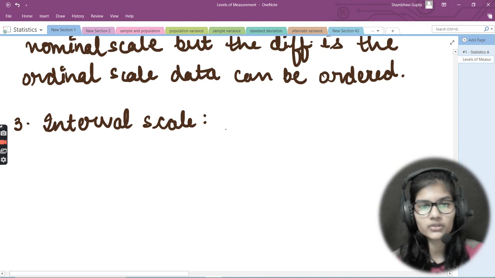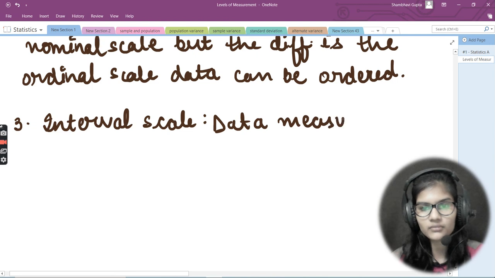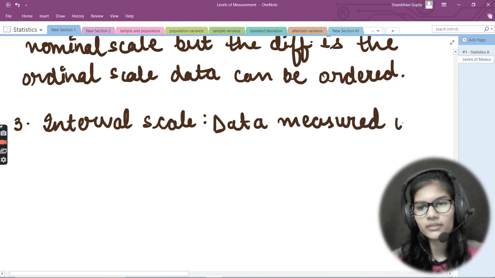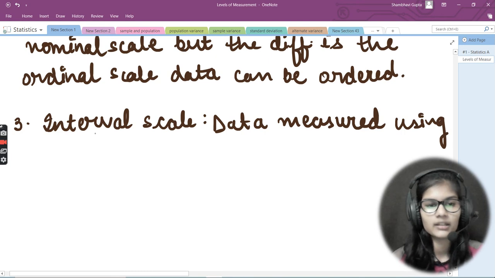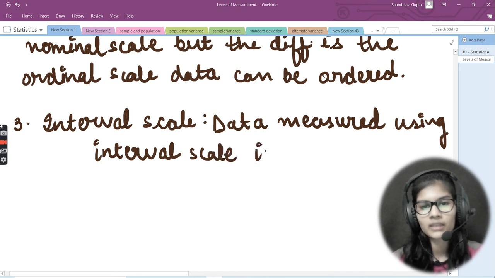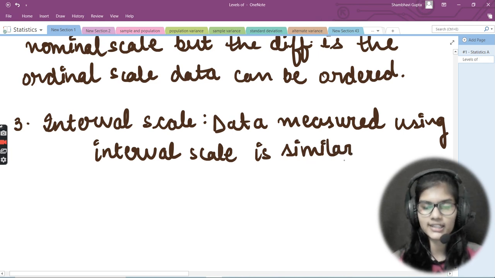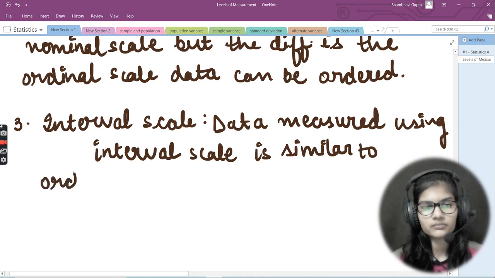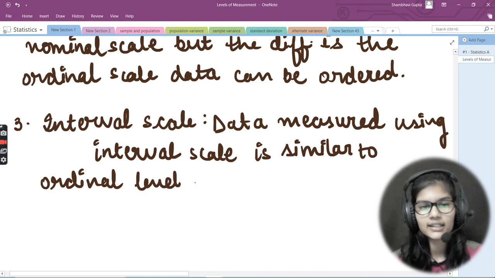So the data which you measure, I will just write that as well. Data measured using the interval scale is basically similar to the ordinal level only. It is similar to ordinal level. But what is actually the difference?